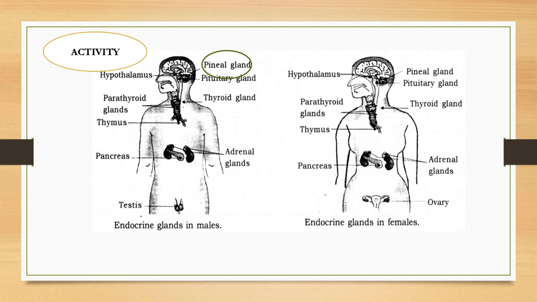Pineal gland. In the brain structure we are having the pineal gland. This is a very important gland, though all the activities of this gland are still not clearly revealed to the scientists. Pineal gland secretes a hormone to control your diurnal cycle, meaning the circadian rhythm. If your eyes are closed, still you can understand.